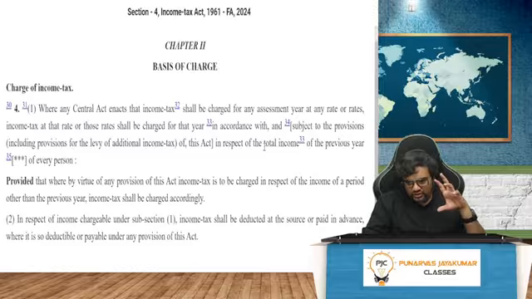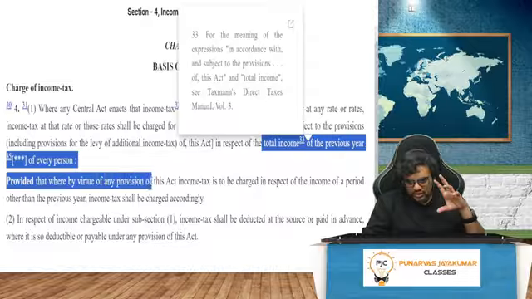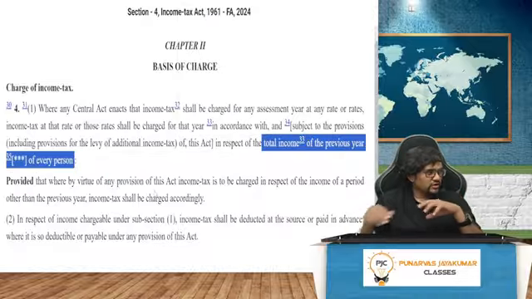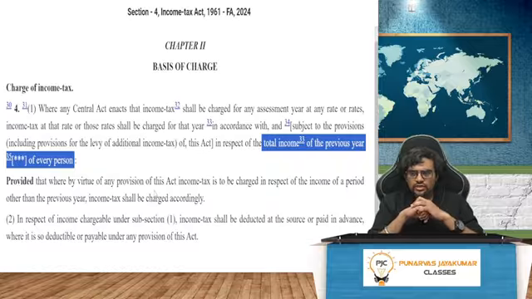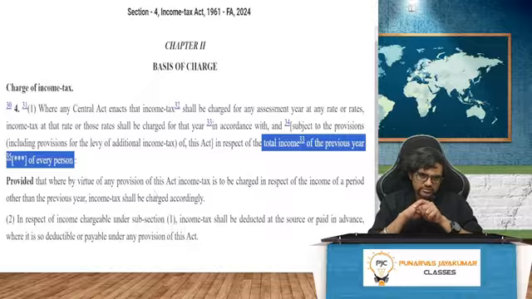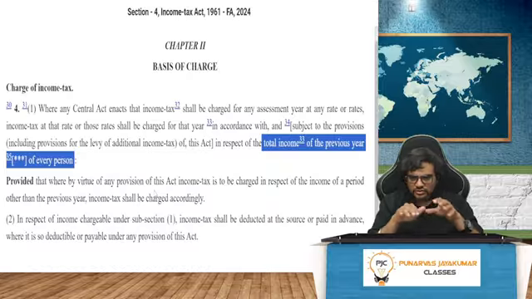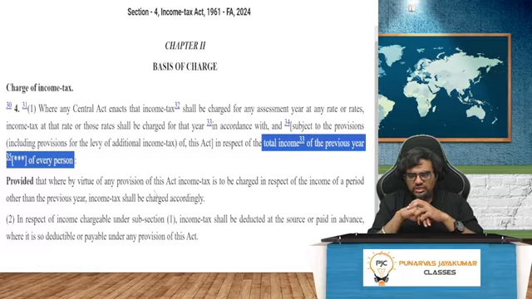You see, in respect of the total income of the previous year of every person. So we need to understand total income. We need to understand person. That's what they're saying. It says it will be charged on what?